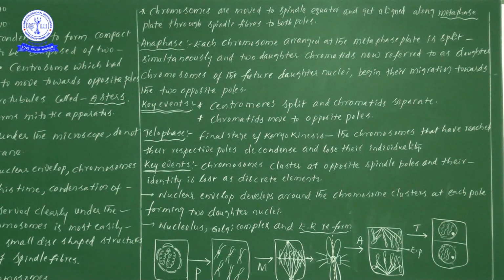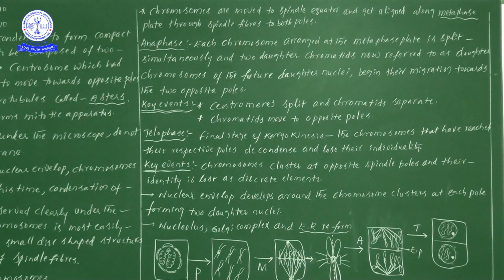Have you understood the point? In prophase, we have seen that by the process of condensation, thread-like chromatin material condenses and is converted into chromosomes. In telophase, by the process of decondensation, chromosomes are converted into thread-like material.